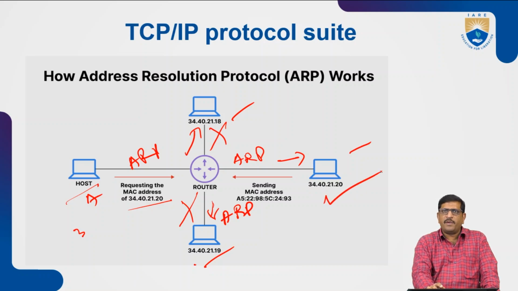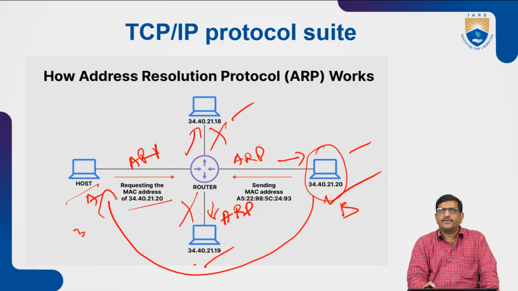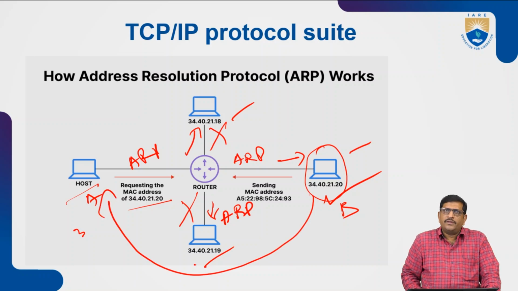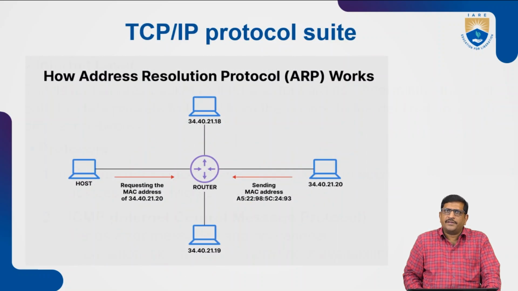If the IP address is matched, immediately this device, device B, responds with the MAC address to host A. Like this, the services can be provided with the help of the link layer, or the network interface layer.